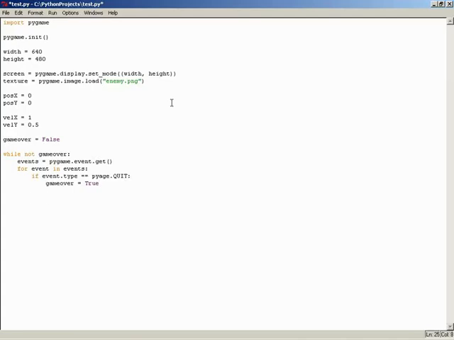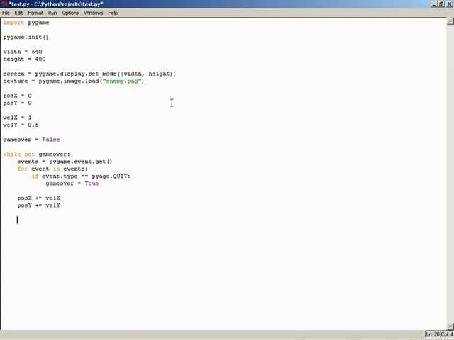But if we've gone through the events and we have not found a quit event, then we'll assume that we want to continue running the game loop. And so the first actual thing to do game loop related is to take our position and advance it by velocity. So we'll take our position x and increment it by velocity x, and we'll take our position y and increment it by velocity y. That way we'll have a small amount of movement occurring every single update, and then having that movement result stored in position x and y.